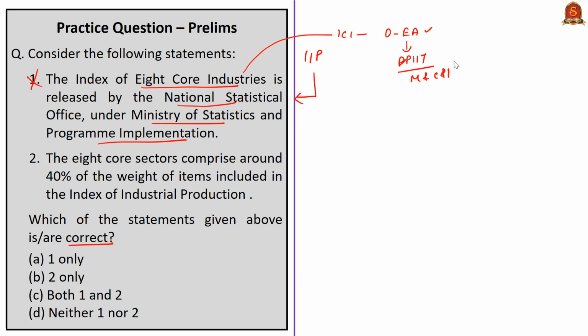The 8 core sectors comprise around 40% of the weight of items included in the index of industrial production. Now this statement is correct. To be precise, around 40.27%. Correct answer option B, 2 only.